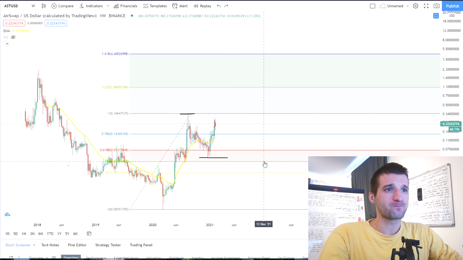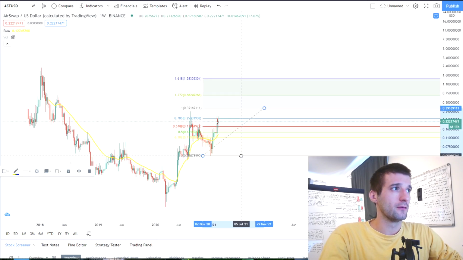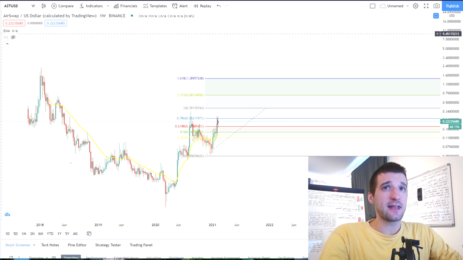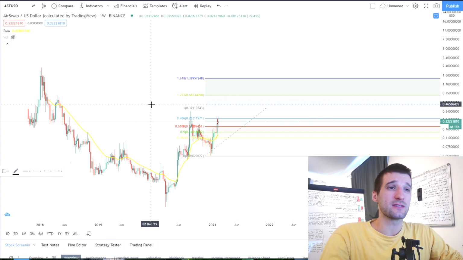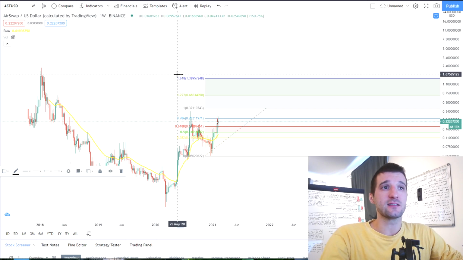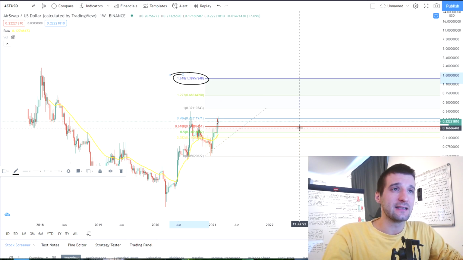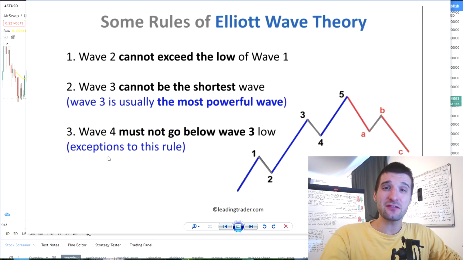What we're going to do is we're going to just drag this to the bottom of the wave 2, and as you can see, the next target level of 160% from wave 1, actually beginning from the bottom of the wave 2, is over here, ladies and gentlemen. The next target around approximately that we should expect in this wave 3 is 1.38. So $1.38 for the AST.